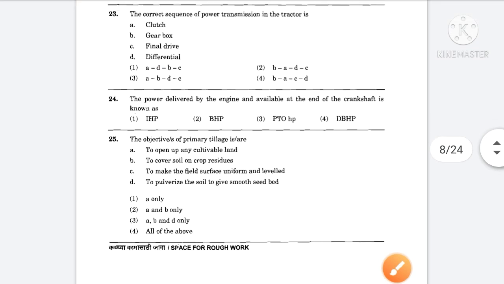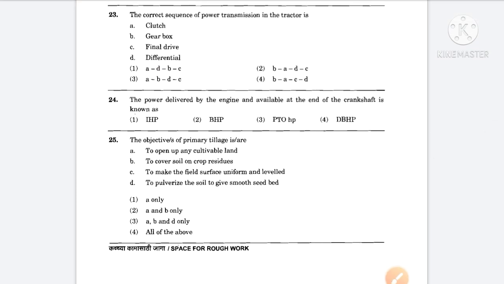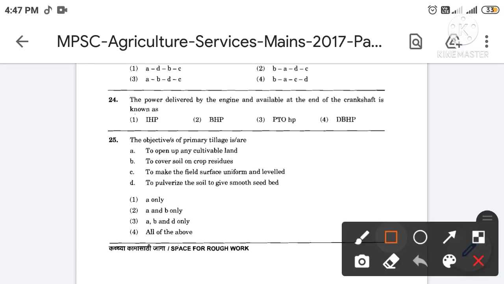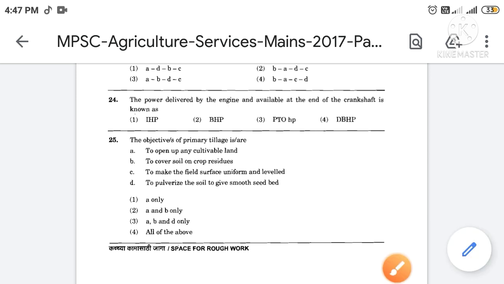Then next, the power delivered by the engine and available at the end of crankshaft is known as. The correct answer is option number 2. So the power delivered by the engine and available at the end of crankshaft is known as brake horsepower.